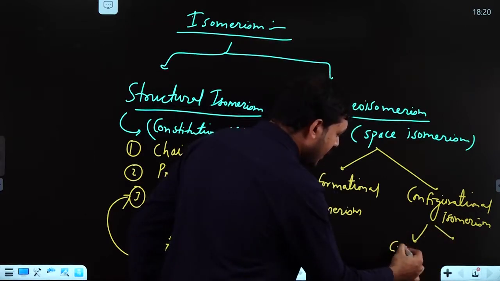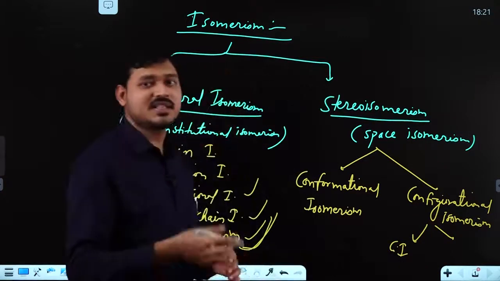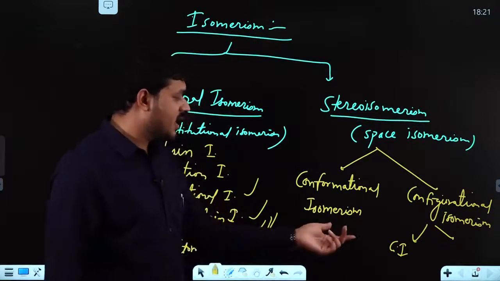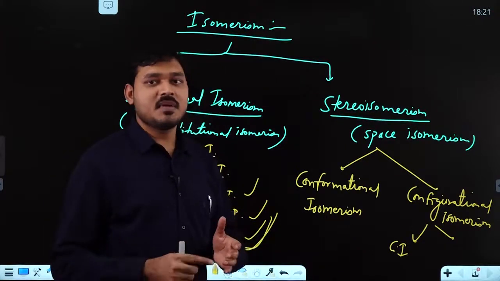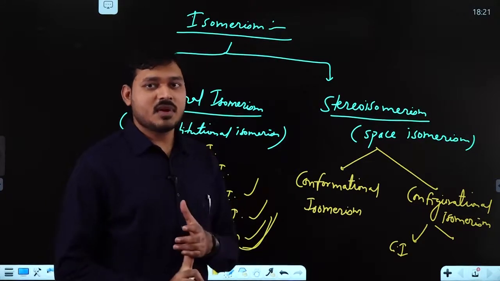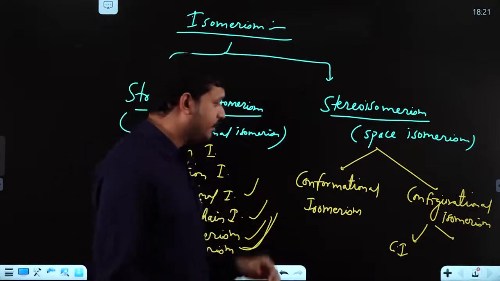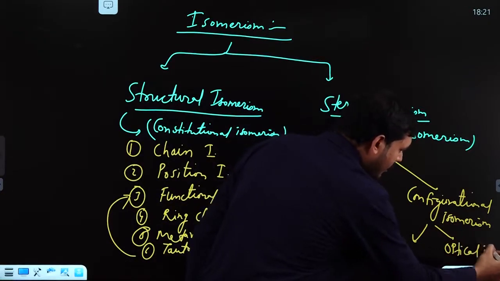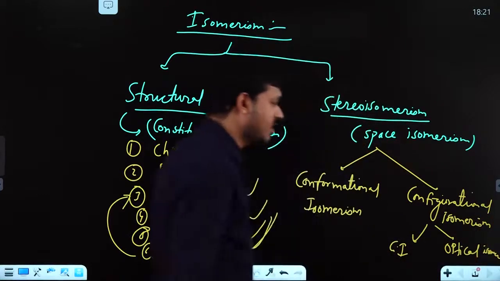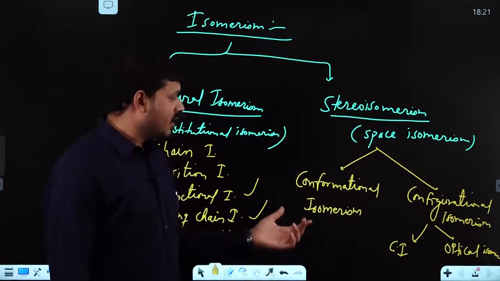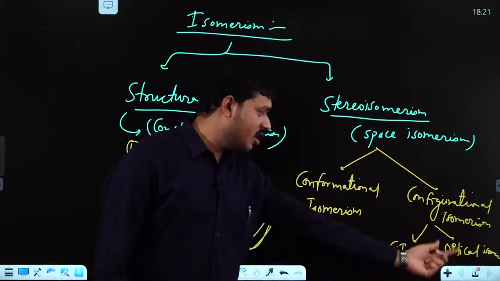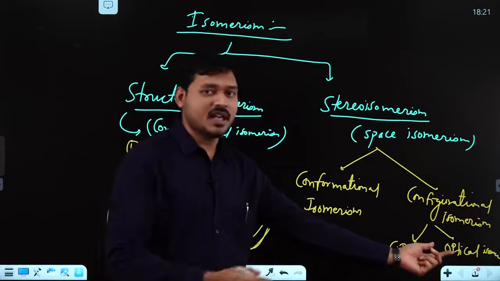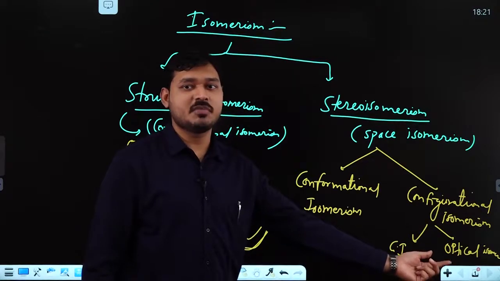One is geometrical isomerism, that is your cis-trans. You have heard about cis-trans, cis-2-butene, trans-2-butene. So geometrical isomerism may be further said as cis-trans form, E-Z form, or syn-anti form. Another type of configurational isomerism will be optical isomerism. So configurational divides into geometrical (cis-trans, syn-anti, E-Z) and optical, which is further divided into different categories. We'll be discussing enantiomers, diastereomers, and all these things.